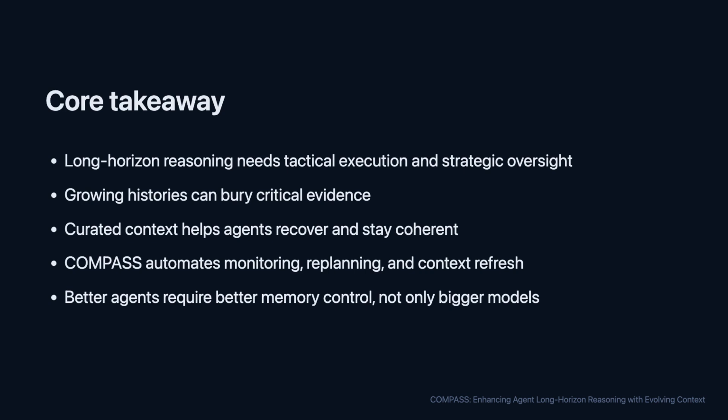A powerful model can still lose track of constraints, repeat bad searches, or stop before verification. Compass addresses this by making oversight and context organization first-class parts of the architecture. The broader lesson is useful beyond this system. Reliable agents need not just better tools and larger models, but mechanisms that decide what to remember, what to question, and when to change course.